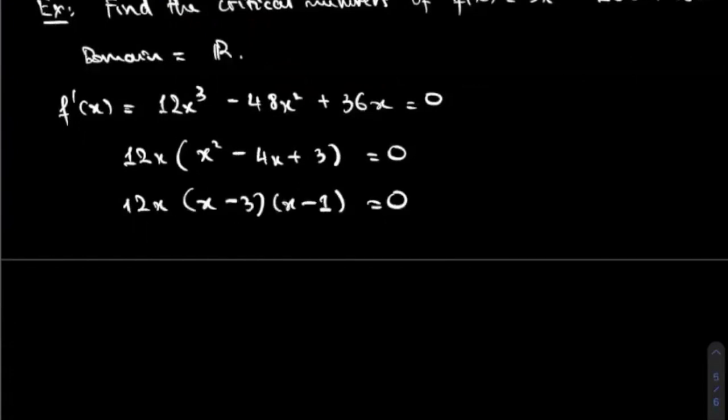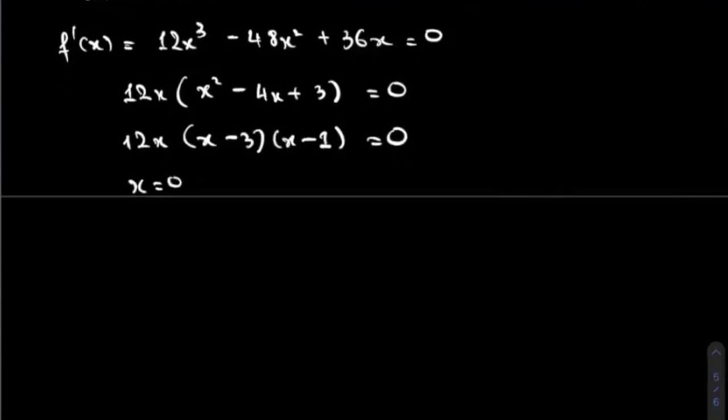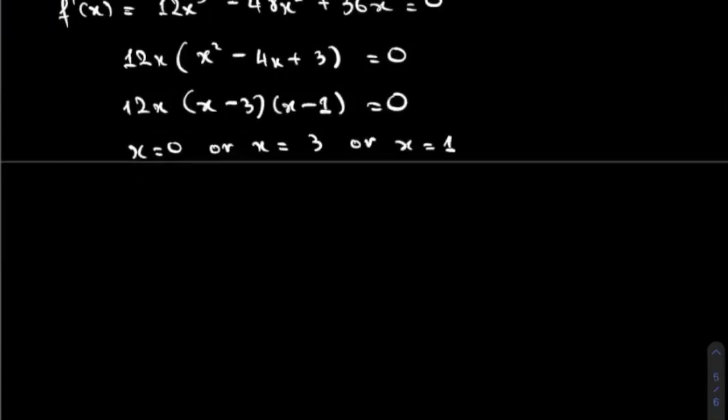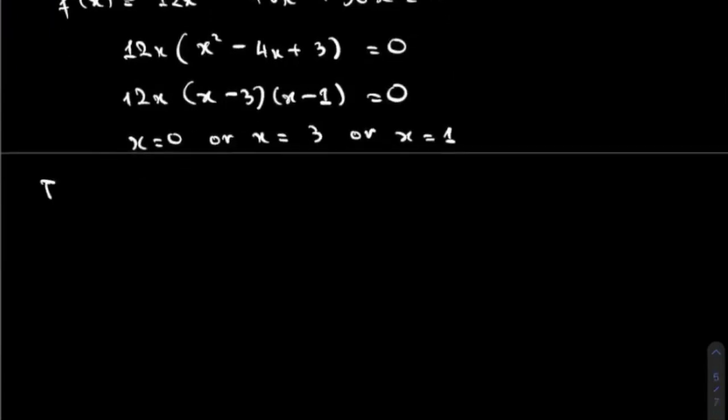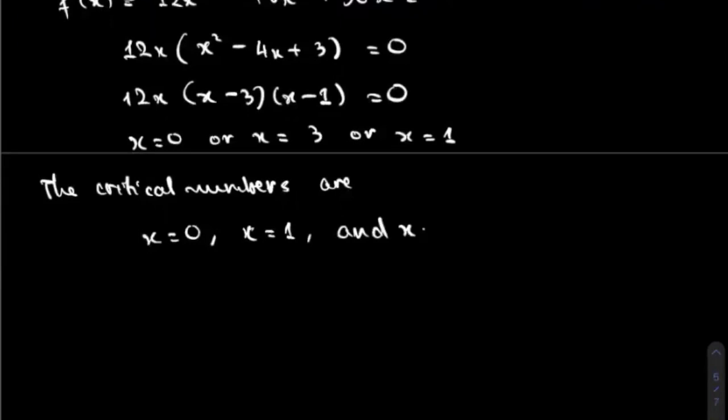So you solve this equation, you get x equal to 0 or x equal to 3 or x equal to 1. For the conclusion, the critical numbers are x equal to 0, x equal to 1, and x equal to 3. So you have 3 critical points.